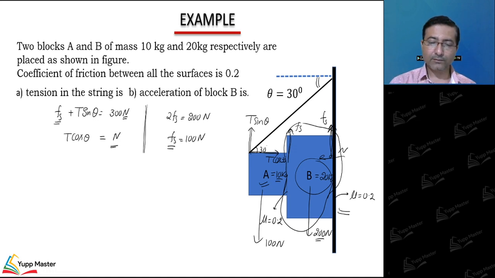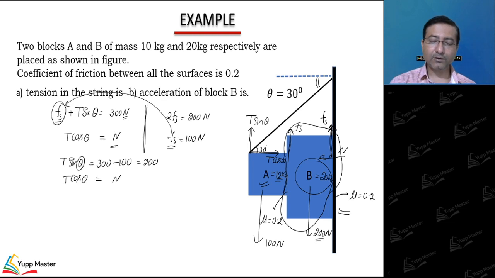So if I substitute Fs here, then I can see T sin theta is 300, minus Fs which is 100, that is 200, and then T cos theta is equal to normal.